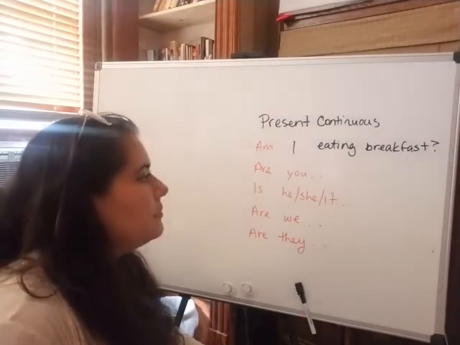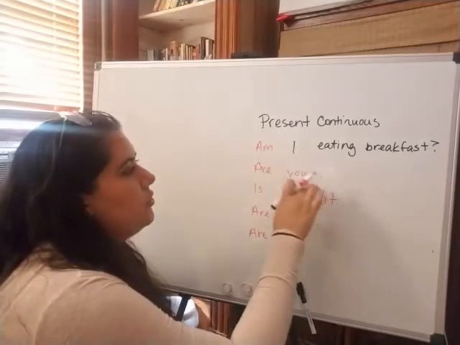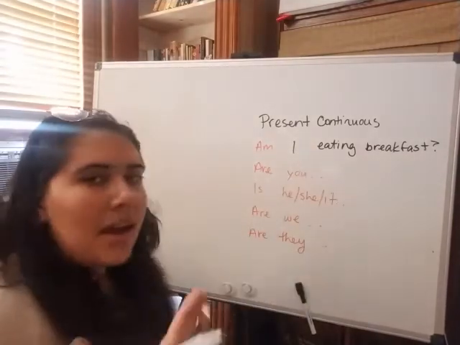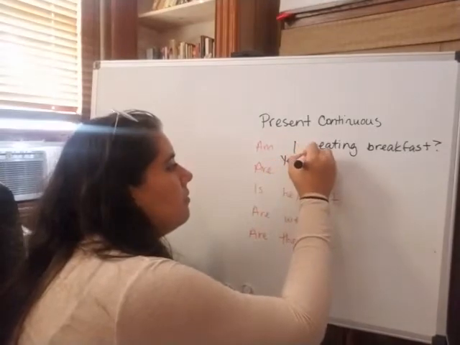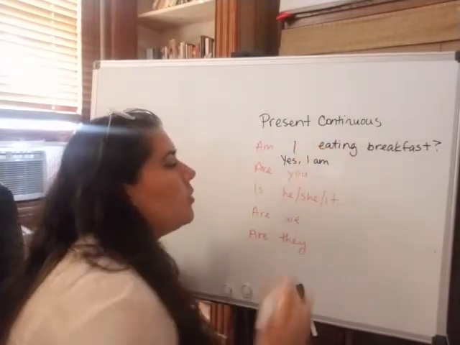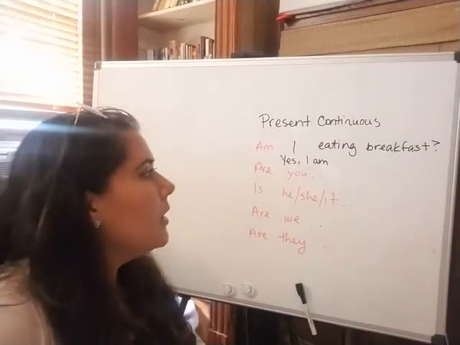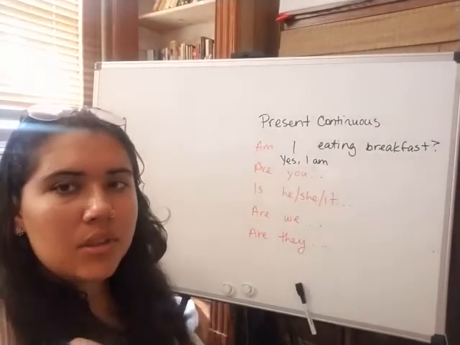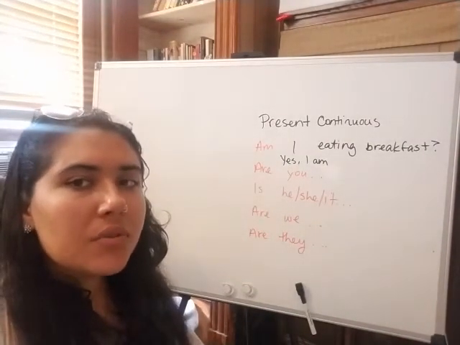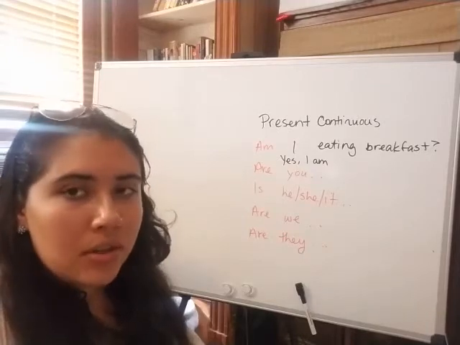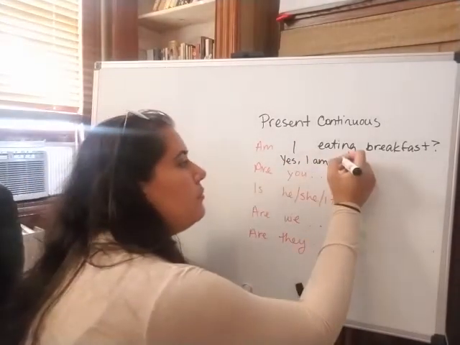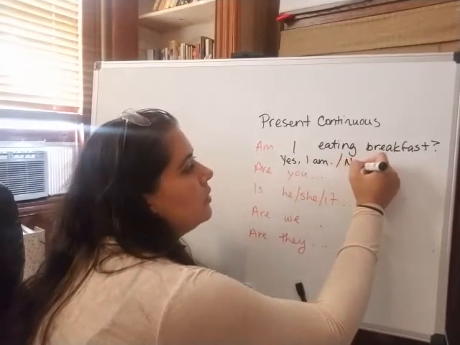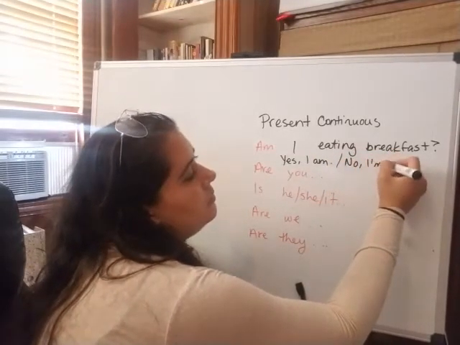So we could say, so we already did you, right? Am I eating breakfast? Yes, I am. We wouldn't say yes, I'm, unless you're gonna continue with yes, I'm eating breakfast. But if you're keeping it short, right? So let's keep it short. Yes, I am. Or no, I'm not.